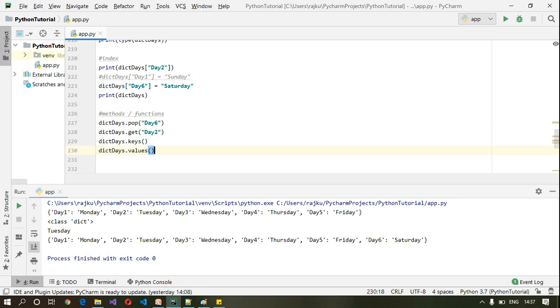The other functions which we are interested in: we will try to get the value of day 2, and we will get all the keys and all the values by using keys and values methods. Let me execute this.